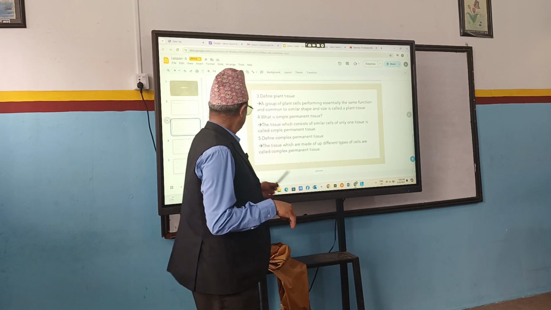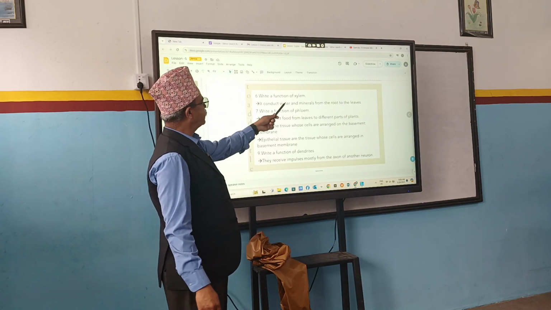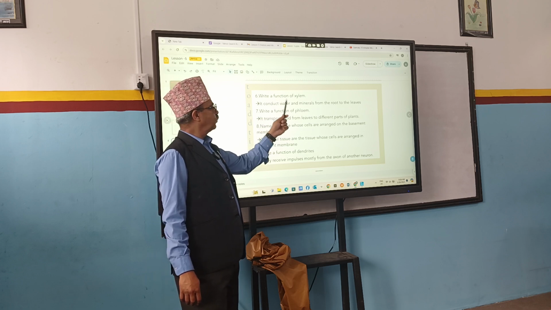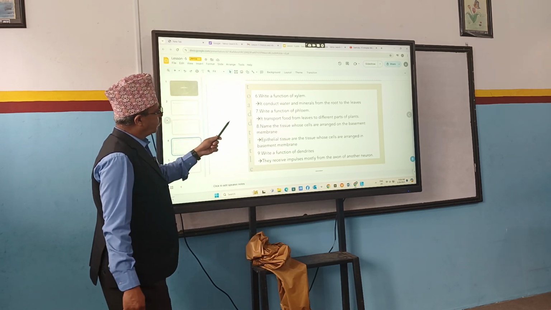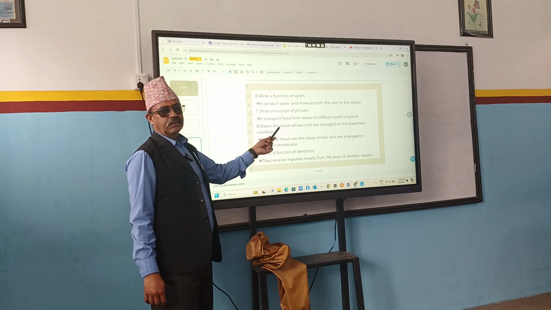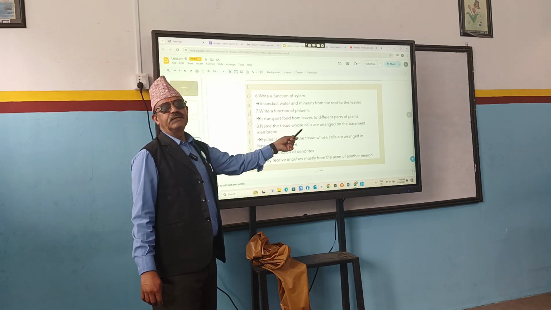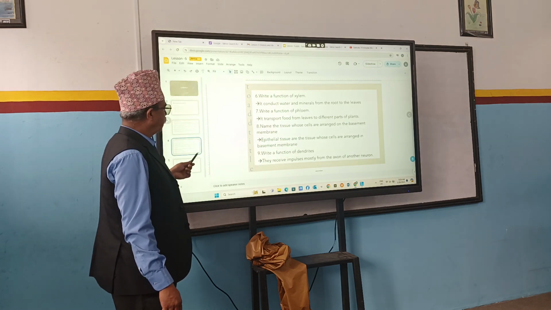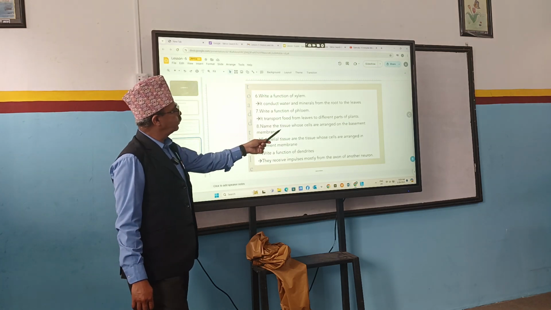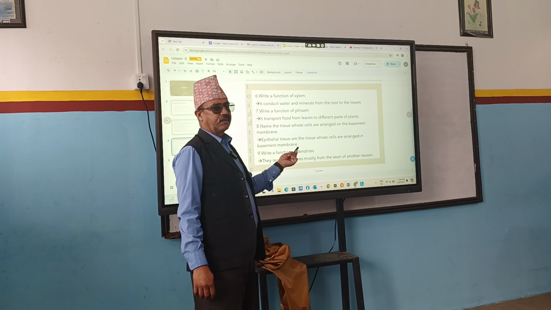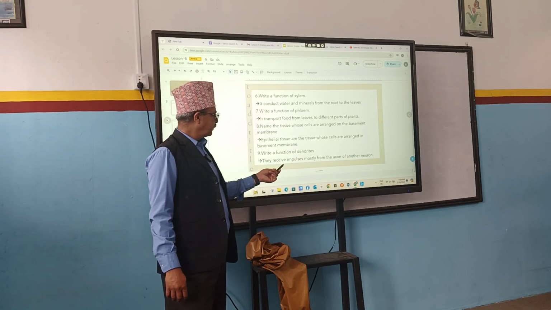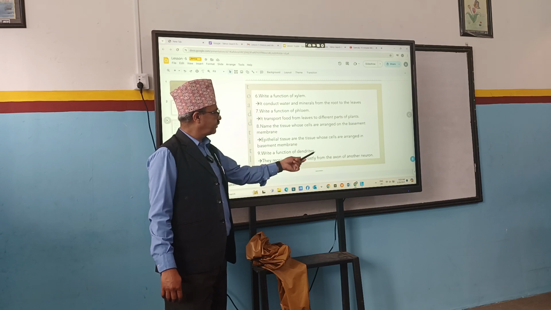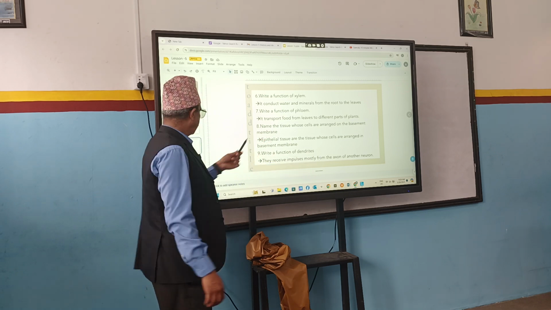Yes or no? Okay. Write a function of xylem. Conducts water and minerals from root to leaves. Function of phloem. Transports food from leaves to different parts of the plant. What is next one? Name the tissue whose cells are arranged on the basement membrane. Epithelial tissue. Write a function of dendrites. They receive impulses mostly from the axon of another neuron, or they transmit messages to the cell body.